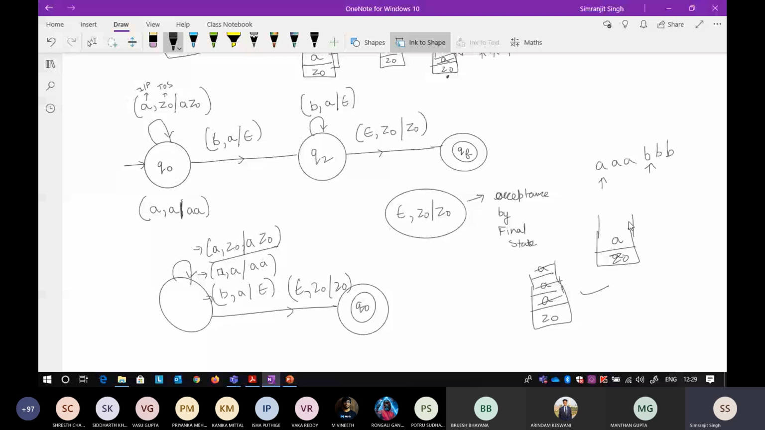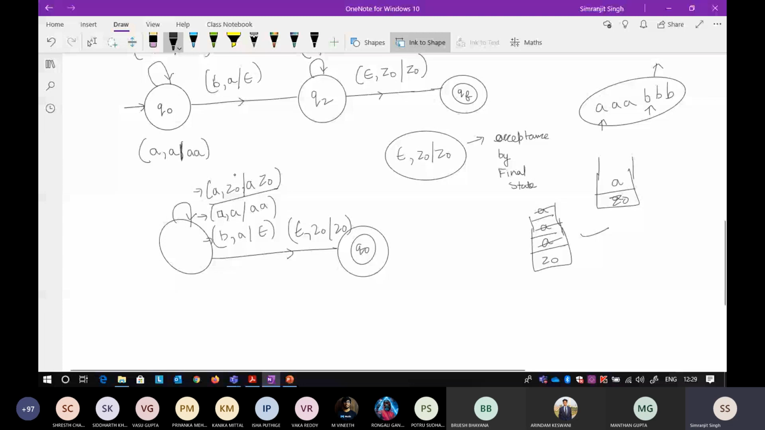But what happens there? Suppose some question is like this, AB, and now this particular string is not in the language. Okay, you see this particular string is not in the language because A has to be followed by a B. After B, A cannot come.